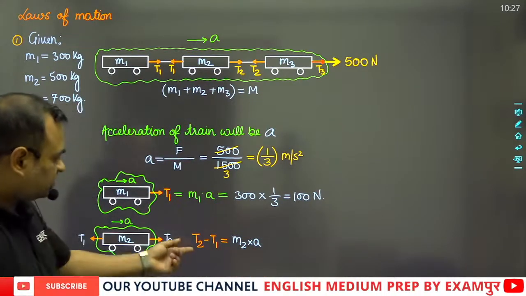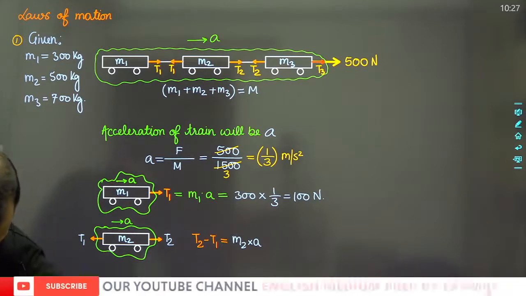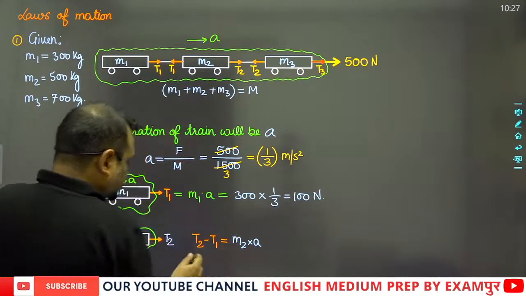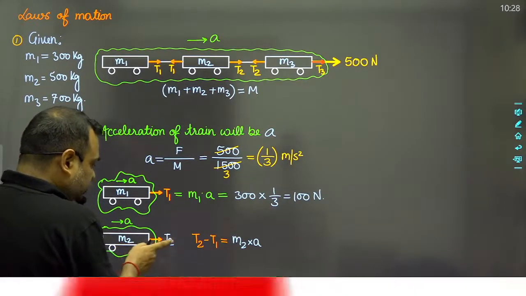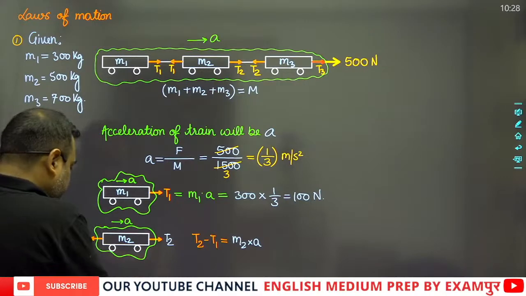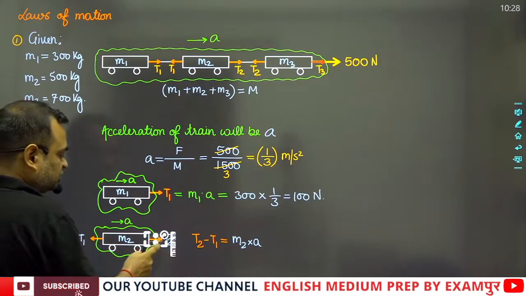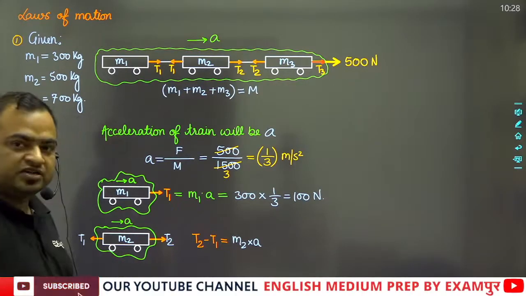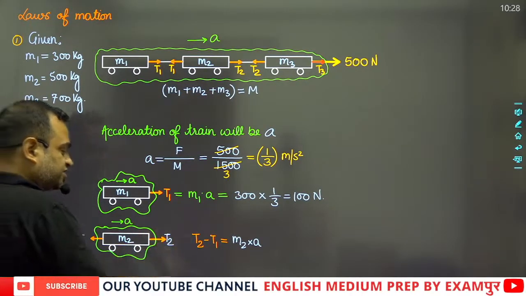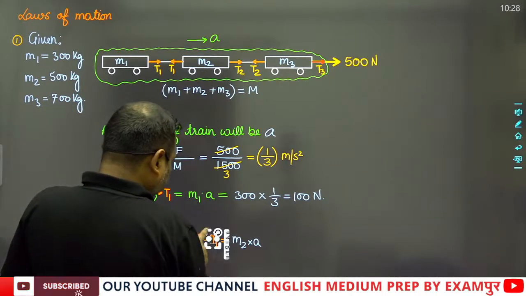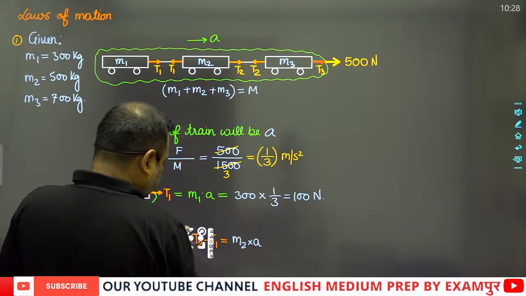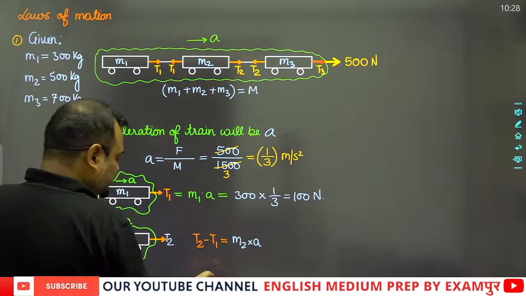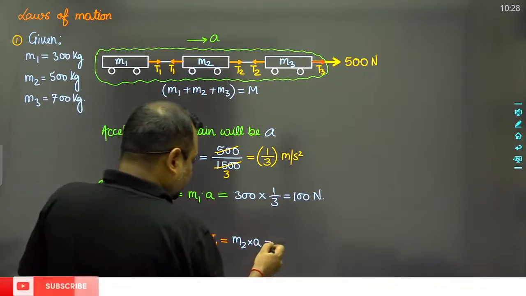You may be confused about why this is minus T1. This is because a force is acting in this direction and a force is also acting in this direction. This block is moving in the direction of T2, and that's why the net force will be in this direction. Hence we have taken T2 minus T1, and this is equal to the net force.